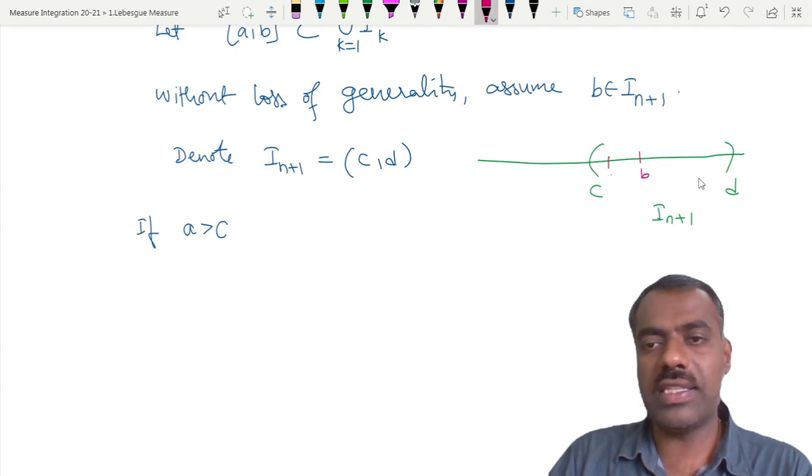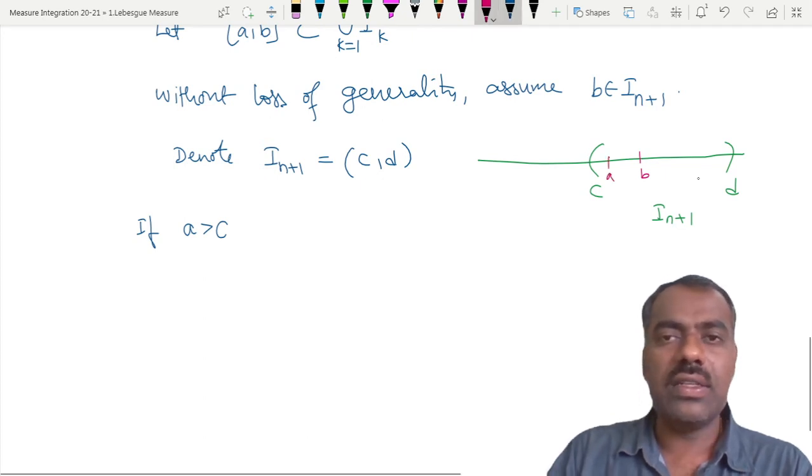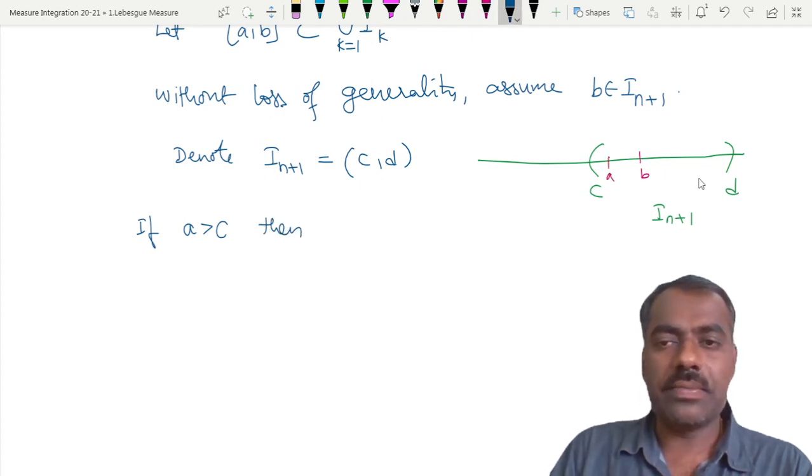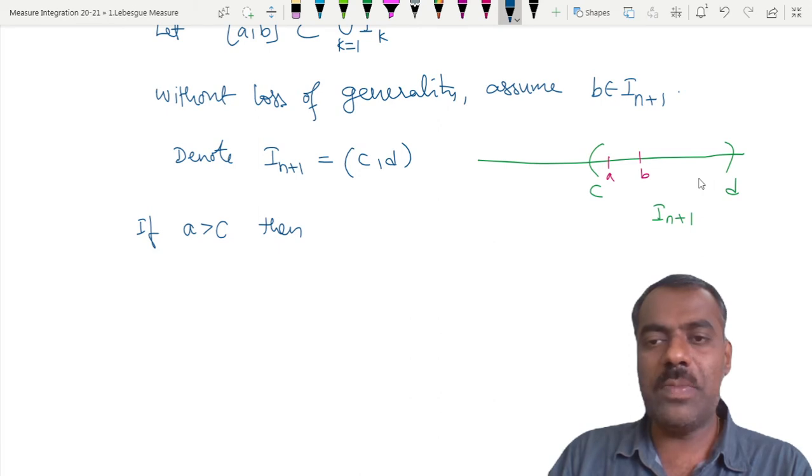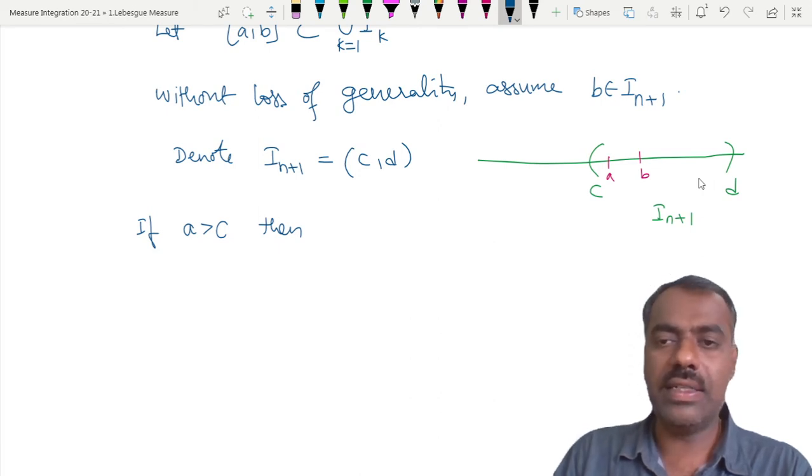Then obviously the length of I_{n+1} is bigger than or equal to b minus a, that is, d minus c is bigger than or equal to b minus a.